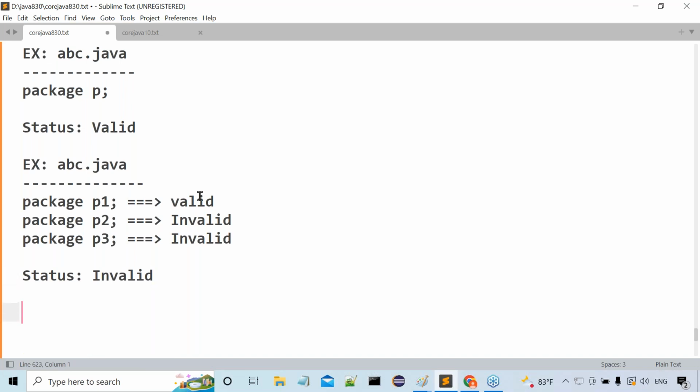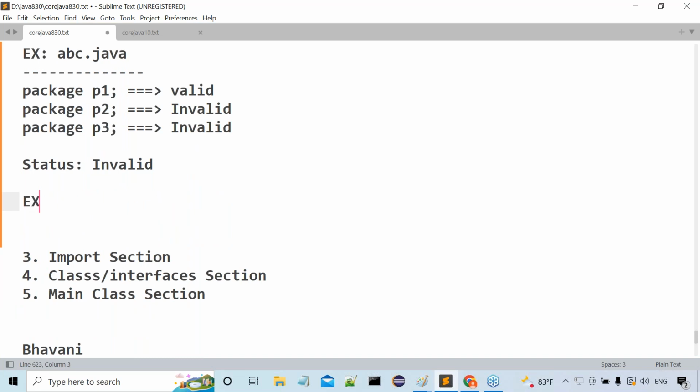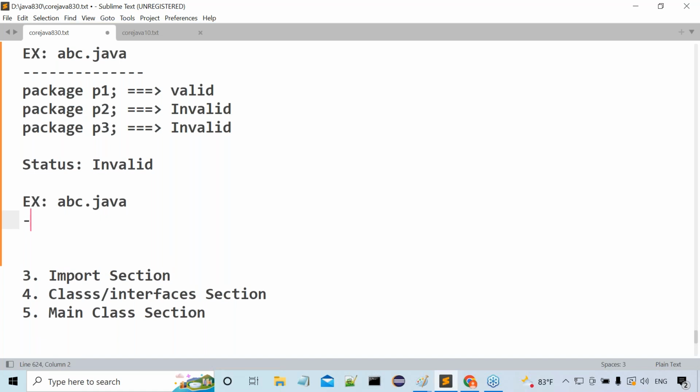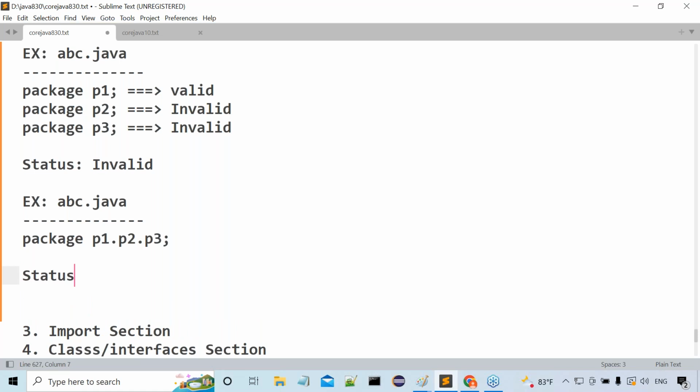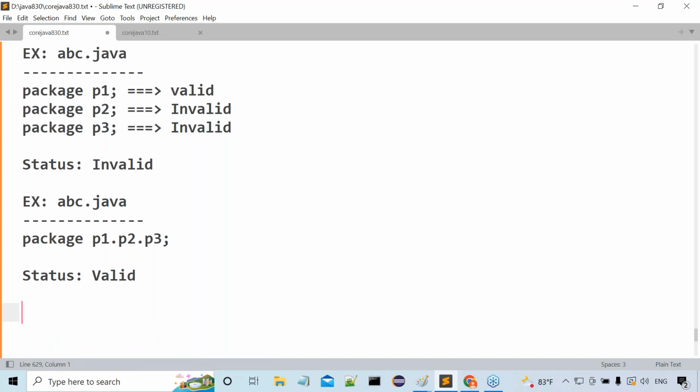One more example. Think and give the answer. My file name is still abc.java. Then inside this, I provided package p1.p2.p3 semicolon. What is the status, valid or invalid? Valid. How can you say valid? p1.p2.p3 is a single package name, where the combination of parent package name and child package names separated with dots is available, but it is a single name. Get my point?